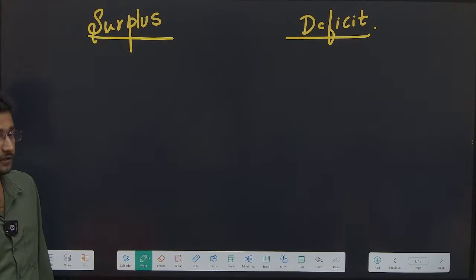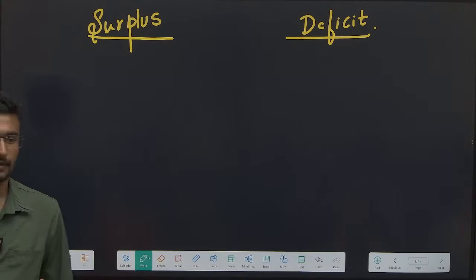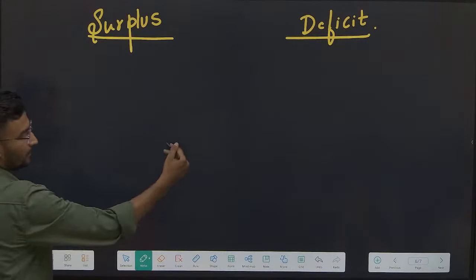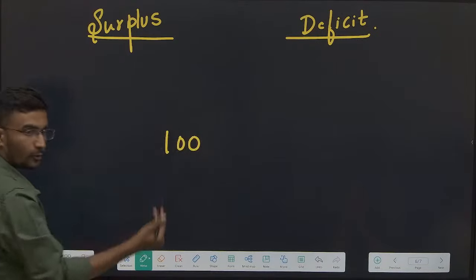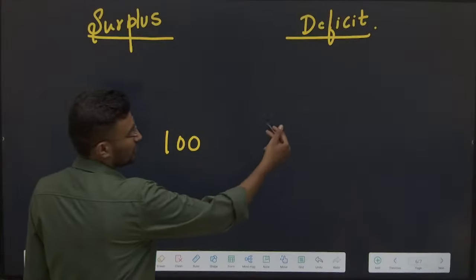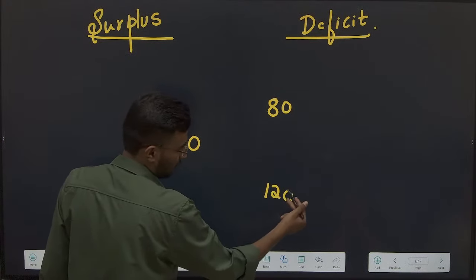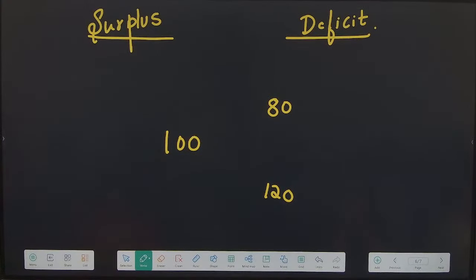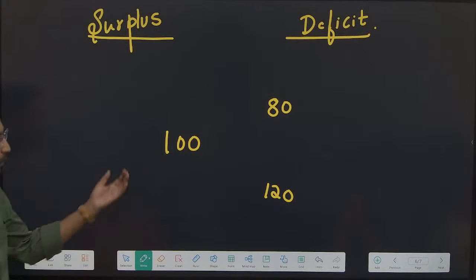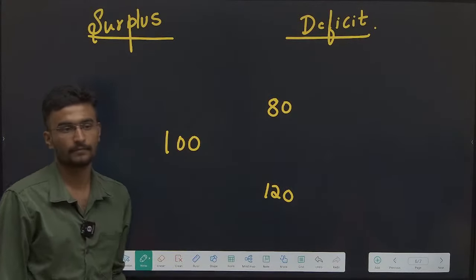Suppose my salary is 100 rupees. On one side my expenditure is 80, on the other side my expenditure is 120. Now where do you think there is a deficit?